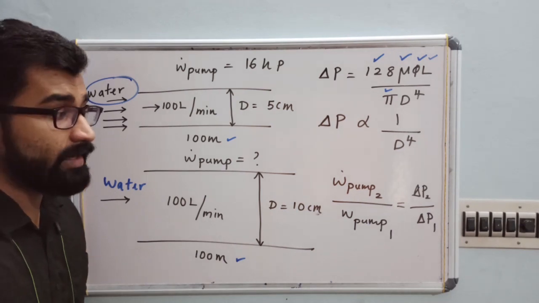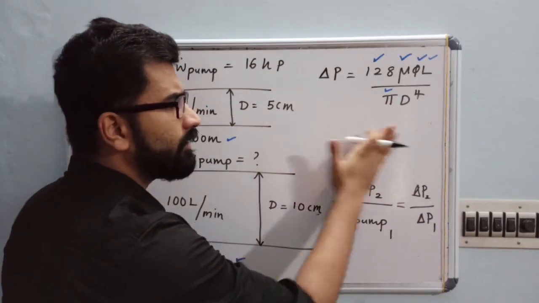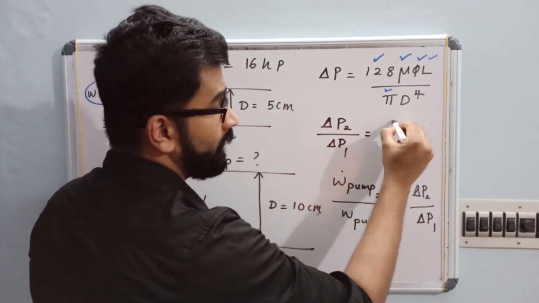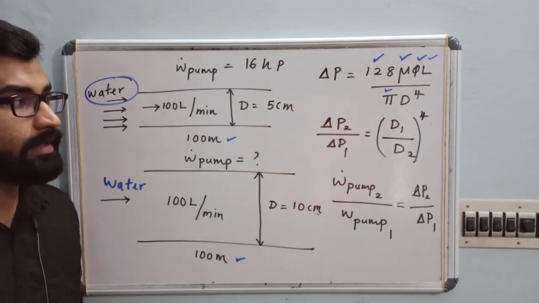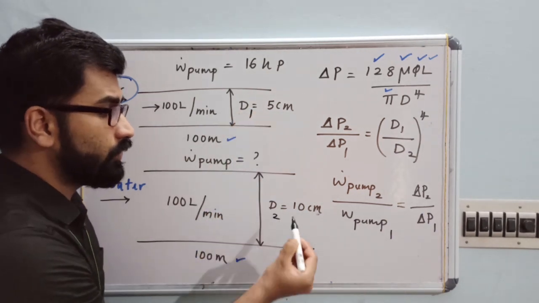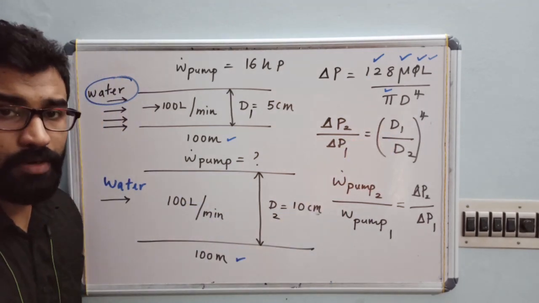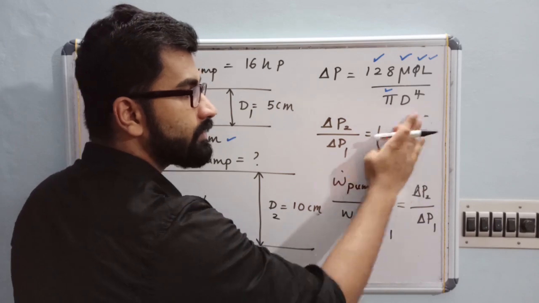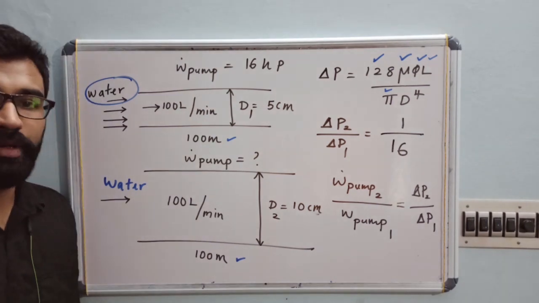It's very easy. Delta P2 divided by delta P1 will be D1 divided by D2 power 4. What is your first diameter? D1 is 5 centimeter. D2 is 10 centimeter. It is double. So it will be 1 by 2 power 4. I hope it is clear. 5 divided by 10, so if I substitute, this will be 1 divided by 16.